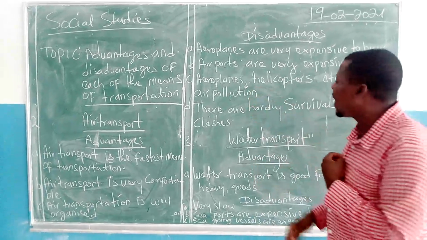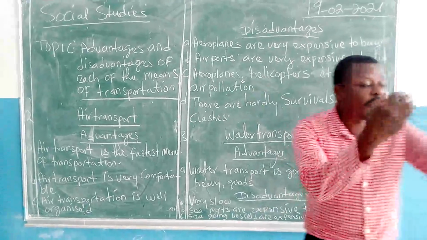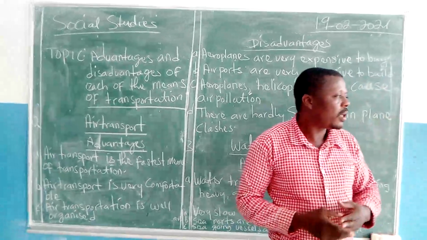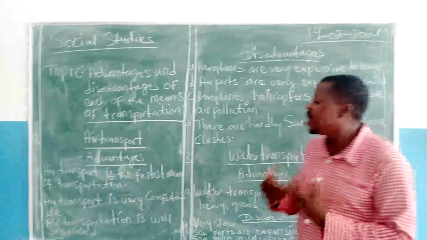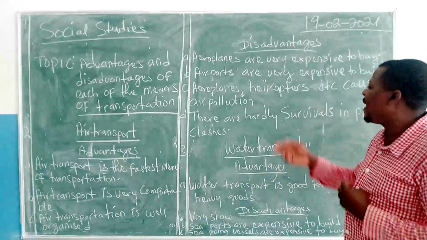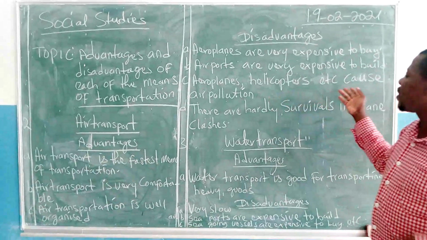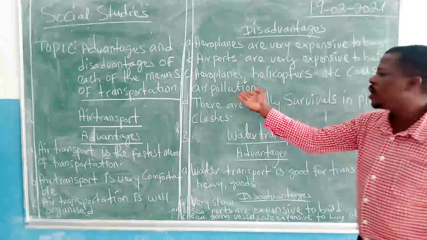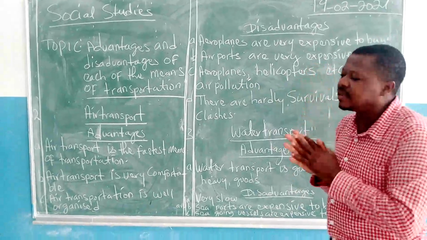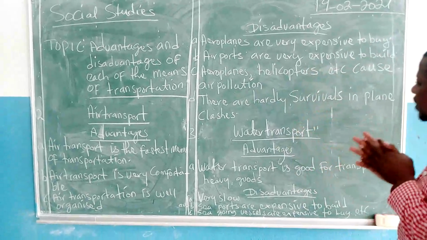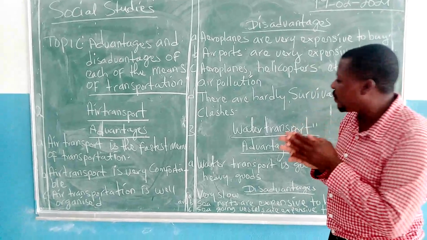The third point is that aeroplanes and helicopters use fuel. As they are flying, they use fuel. This fuel burns and turns into smoke. And what happens when the smoke gets into the air? It causes air pollution. And we are going to look at the last disadvantage of aeroplanes. What is the last disadvantage of aeroplanes?